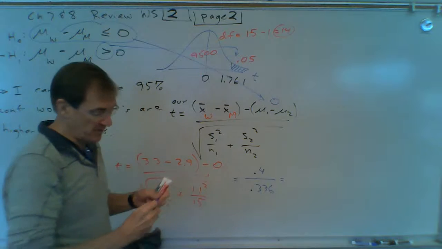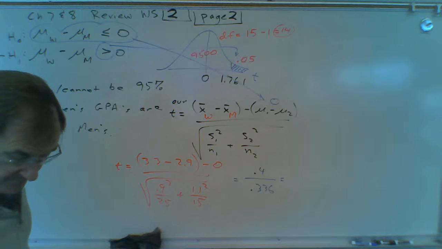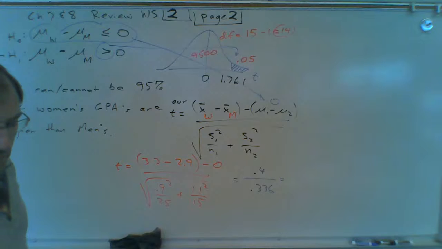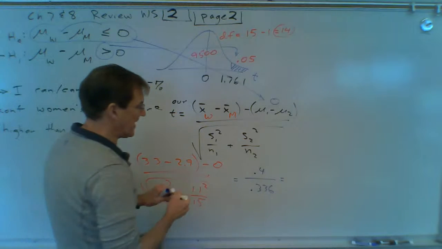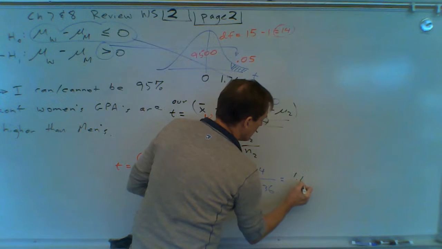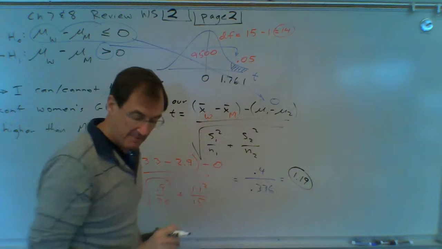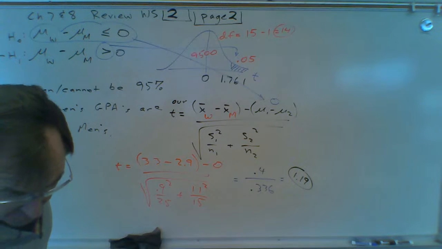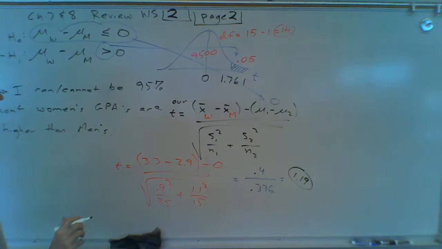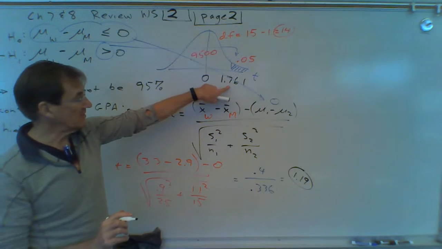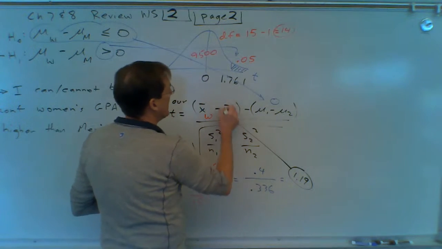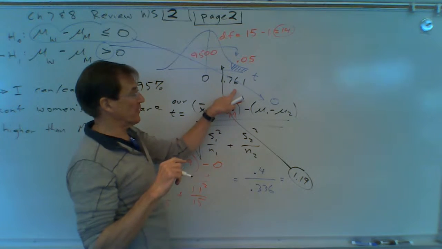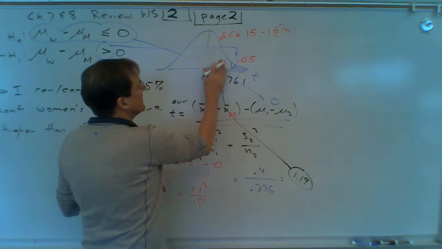And I'm going to do 0.4 divided by that. When I do, I get 1.19. Okay, let me check that. Yep. So I look up here, this is 1.76. I have 1.19. 1.19 is smaller than 1.76, so it is in the cannot region.